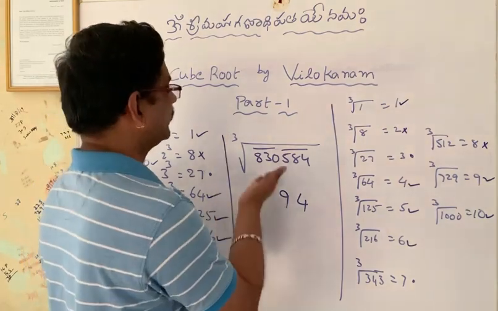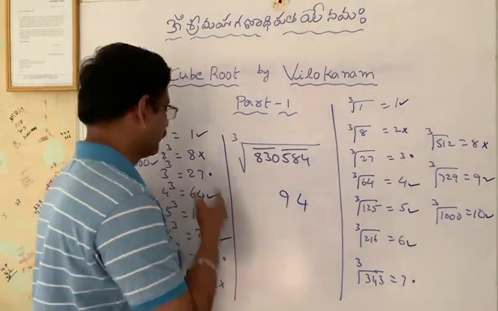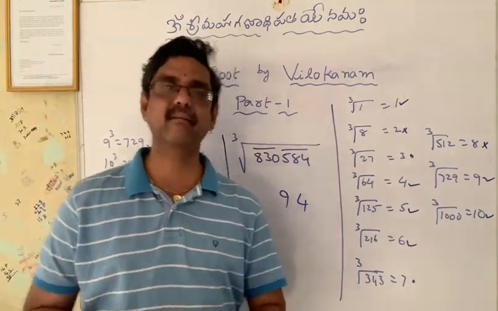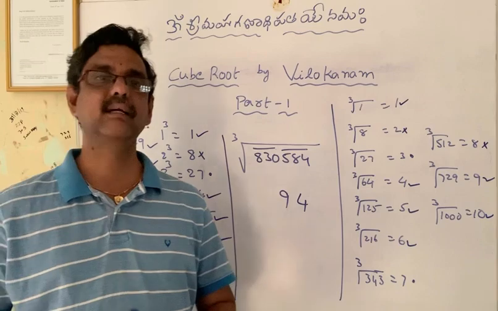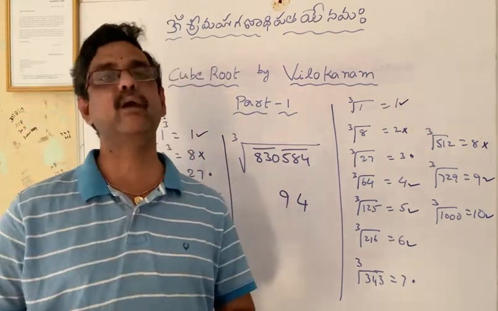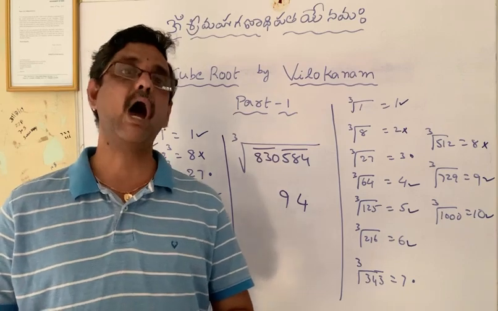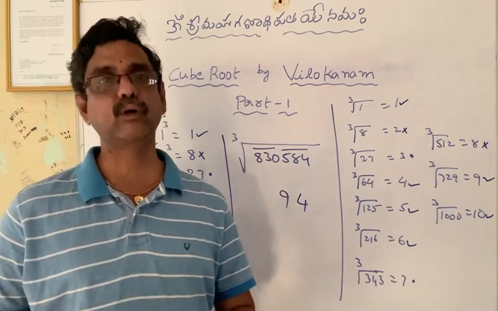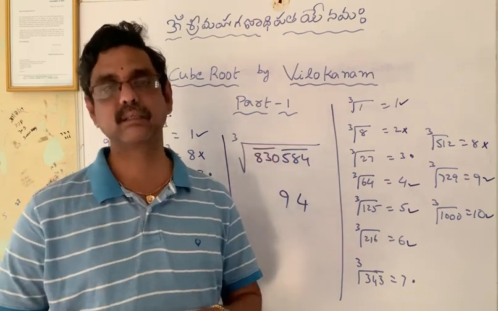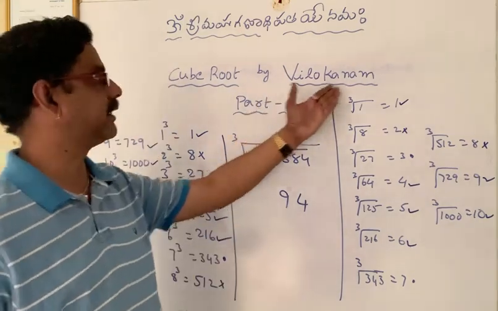So by looking at the number we can say the answer directly if you know these two concepts. My dear friends and my dear students, I think you understood this concept very well. In my next video, I am going to tell you how to find the cube root of 7, 8 and 9 digit numbers by using the Vedic method, Vilokana.